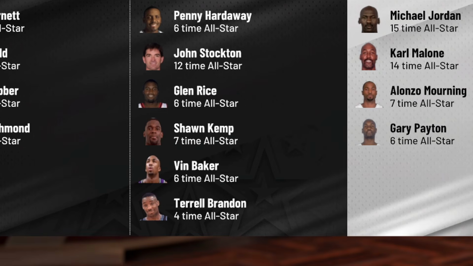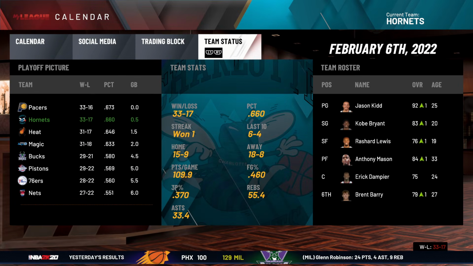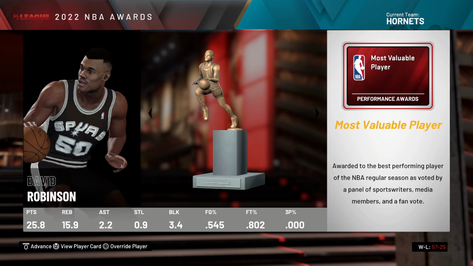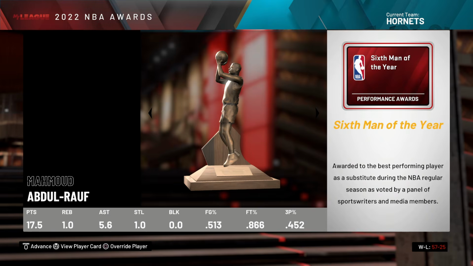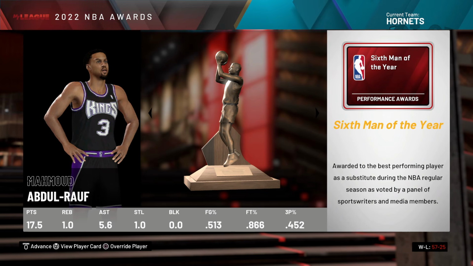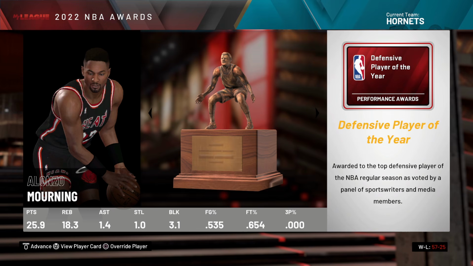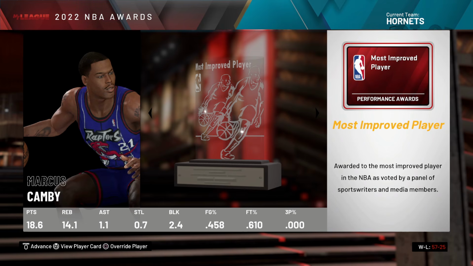Terrell Brandon, 4-time All-Star. Our whole Kobe thing with Jason Kidd working out pretty well. We're tied for first. Well, we're not tied, but you get it. David Robinson, most valuable player. Not a surprise. He did win it 4 years earlier. Brad Miller. I think you say Mahmoud Abdul Rauf, 6th man of the year. Alonzo DPOY once again. Marcus Camby, most improved, cool guy.